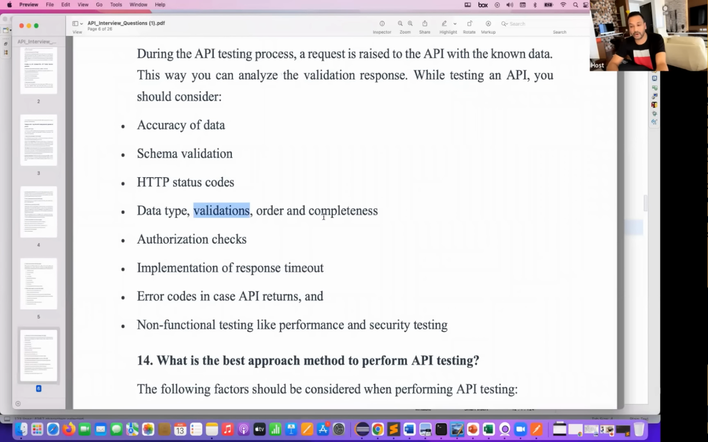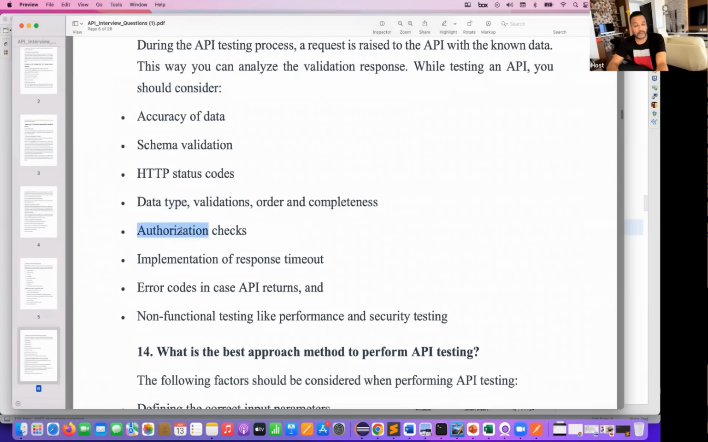Data type, validation, order, and completeness. Whatever data we are expecting, is it coming in the same order or not? Is the data complete or not, or are you getting just partial data or a partial response? Validation, as I told you, is the correct data coming or not, and the type of data also, you have to check that.